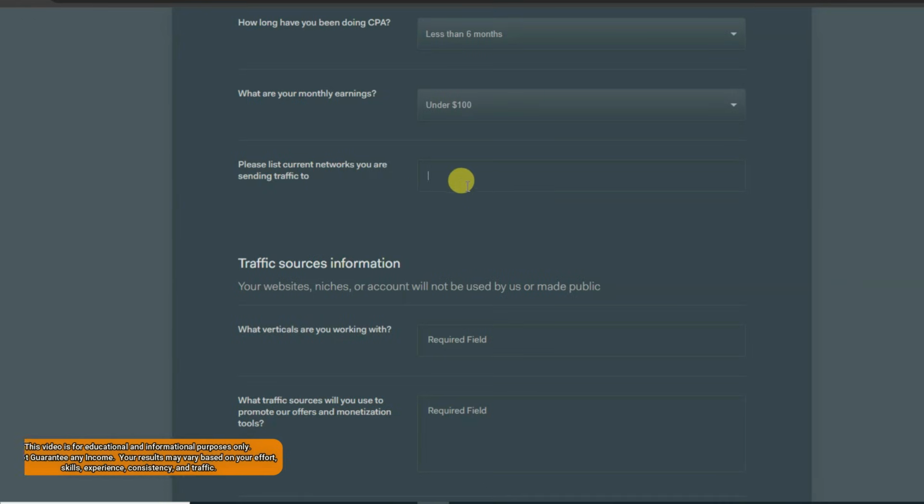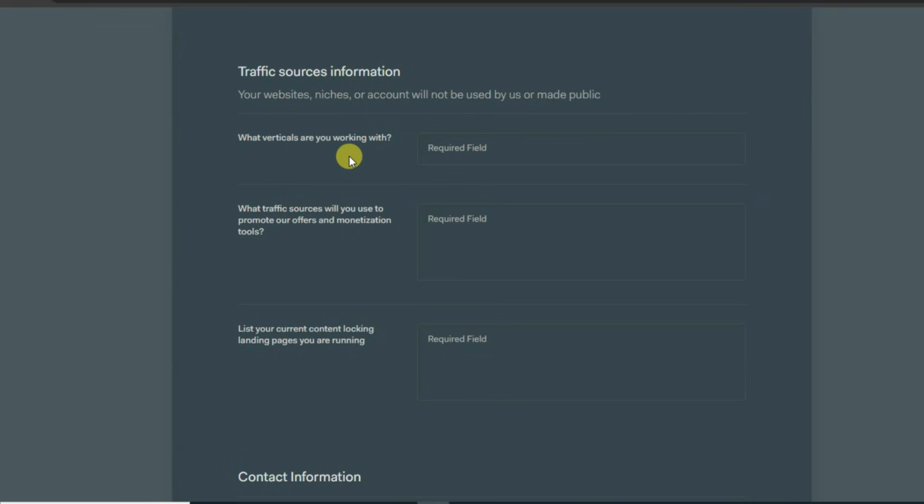Please list the current networks you are sending traffic to. You can type Crack Revenue Network, CPA Grip Network, or any CPA network. They are asking what verticals you are working with. You can type sweepstakes, dating, email submit, or any verticals.